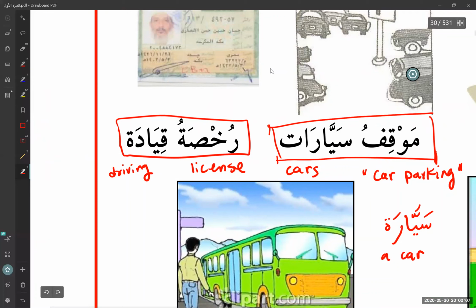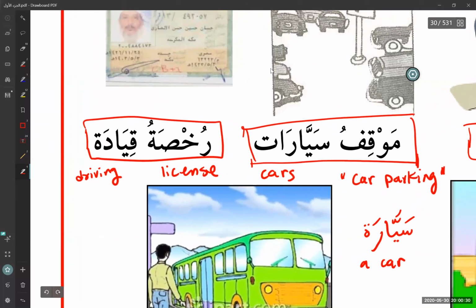So what does rukhsatu qiyada mean? Driving license. Okay. Even when we say driving license, we mean it as one word, right? But when we zoom into these words, it's two different words, driving license, but we use it as one word. Same thing in Arabic, we also have this combination of words. It's composed of more than one word, two words, but it means one thing: driving license.